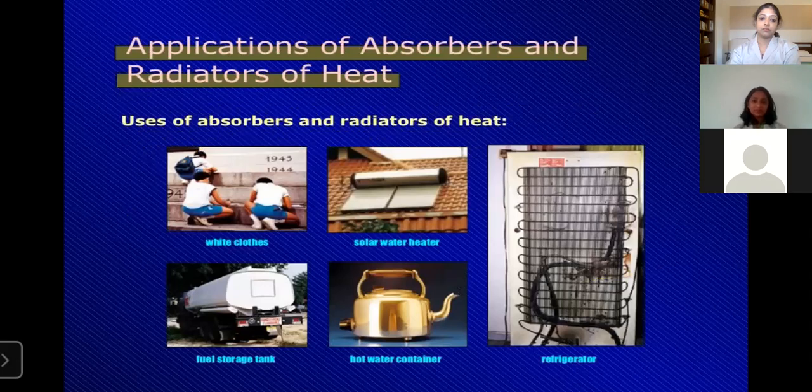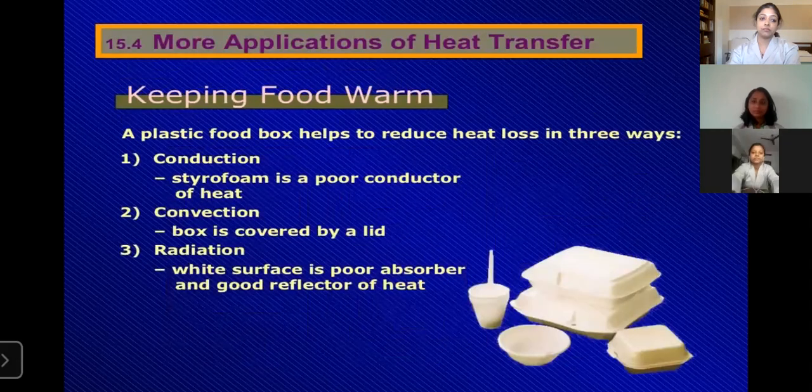Here we can see the different pictures of some applications, that is, uses of absorbers and radiators of heat. First is white clothes. We use white clothes so that they readily absorb heat. Then solar water heater. Then the third is fuel storage tank, which is colored white. Then hot water container. Then refrigerator. Then we are moving to more applications of heat transfer. I'm inviting Ria.